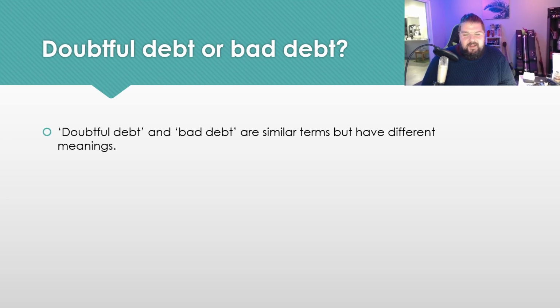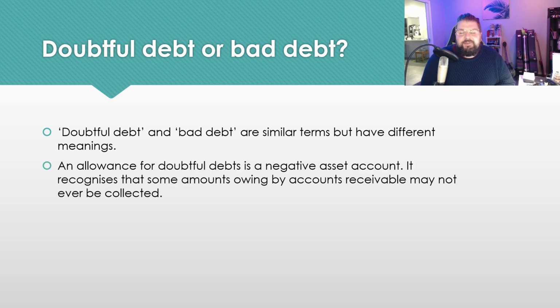Now, a bad and a doubtful debt are very similar. The allowance for doubtful debts is what we call a negative asset. As such, it's on the balance sheet, okay, under the assets section. But it's a negative, okay? Now, this recognizes that some of the amounts owing by accounts receivable are not going to be collected. So as a result, they actually reduce that accounts receivable asset, okay?